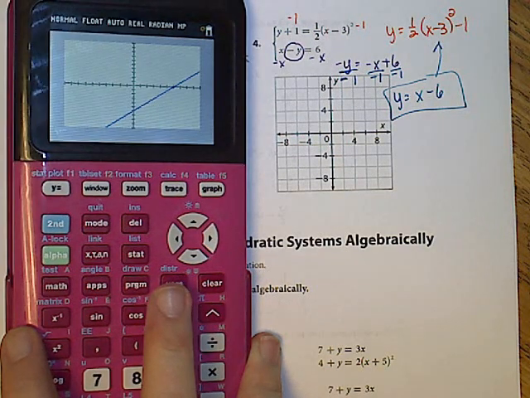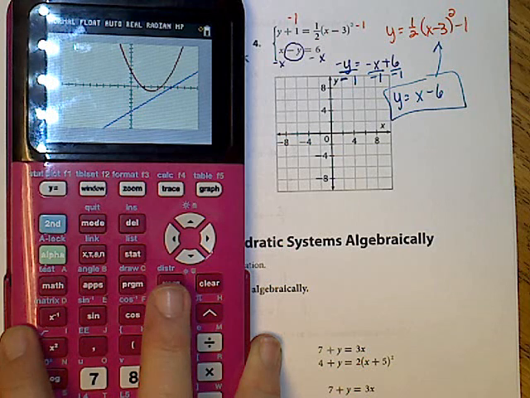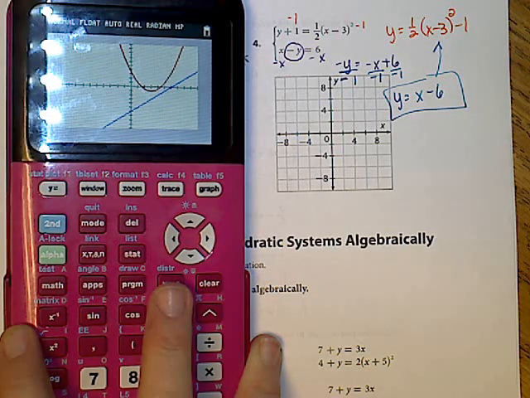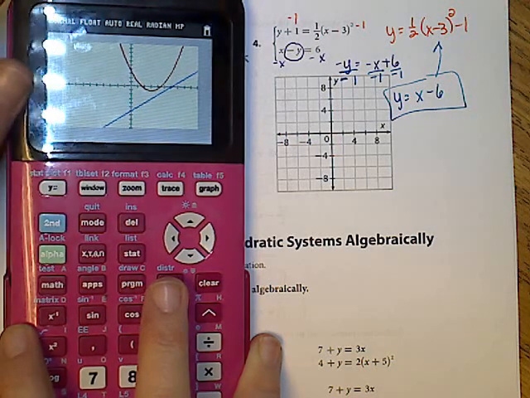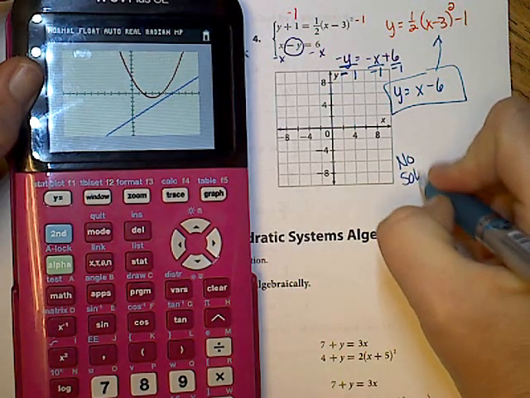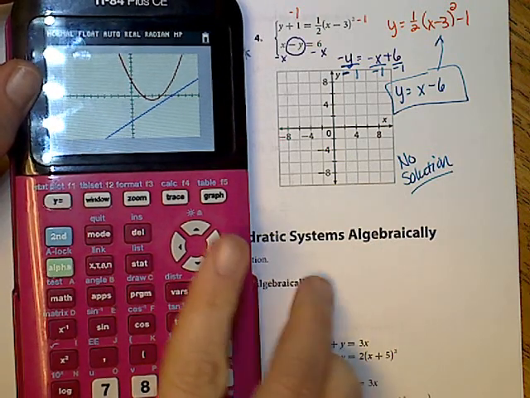When I graph it, there's my line. There's my quadratic. Oh, they don't touch at all. So what we're looking for is points they share in common. They don't have any points in common. These are two separate graphs. So what I would have to write down is no solution. They don't share anything in common at all.